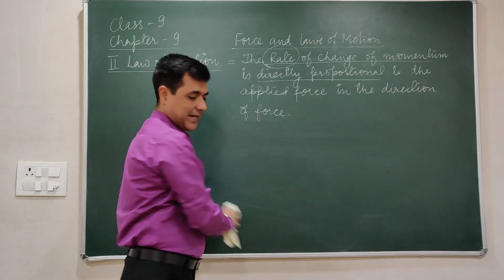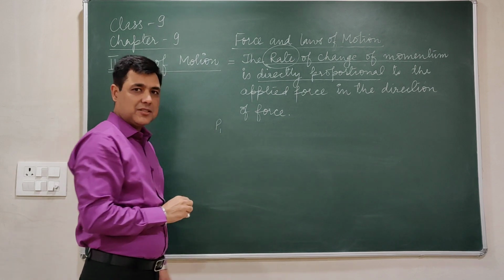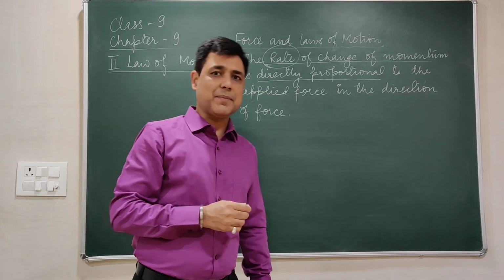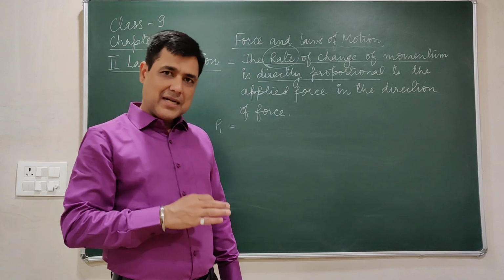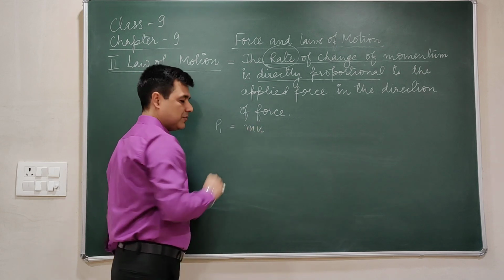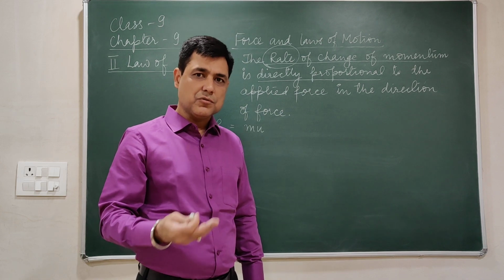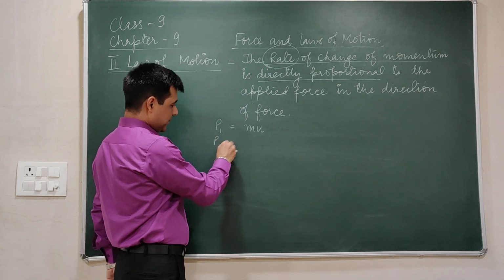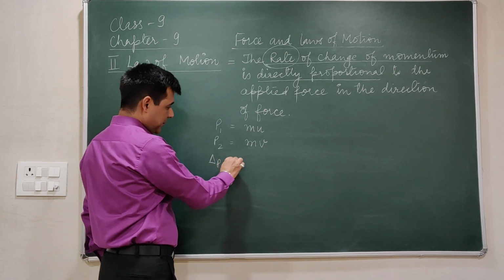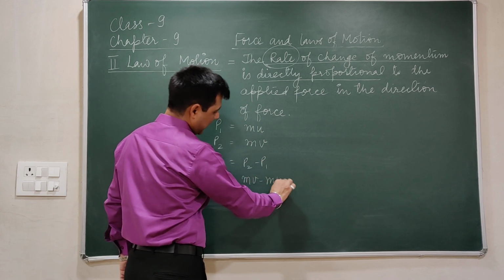The application of the second law of motion: let an object of mass m be moving on a straight path with initial velocity u. Mass and velocity, its product is the initial momentum, so P1 is mu. After some time, after applying force, its velocity changes to v, so its final momentum P2 is mv. Now the change in momentum, delta p, is P2 minus P1, that becomes mv minus mu.